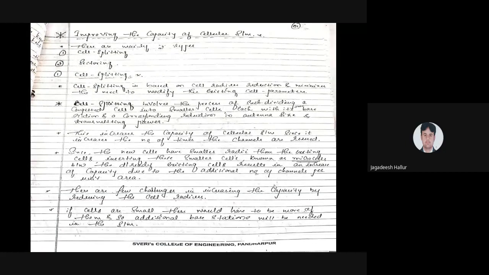Once you divide that particular cell into smaller cells, there is one more cell inside the same cell, and inside that again one more cell. One cell has a total of 3 cells inside. That is what cell splitting is; you are seeing it in this diagram. Inside the first cell there is one more cell, the second cell has one more cell and the third cell has one more cell. The existing cell is divided into smaller cells like this.